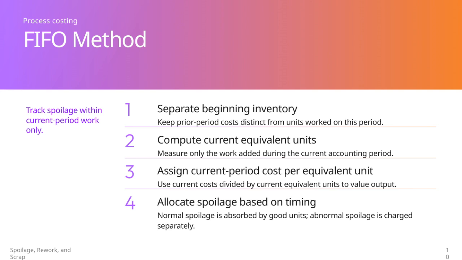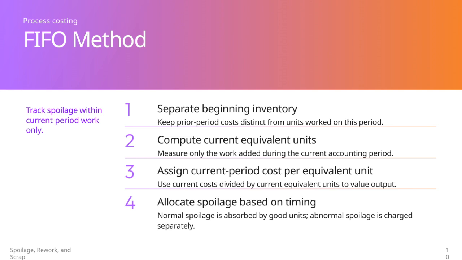Next, we compute current equivalent units by measuring only the work added during this period, which provides an accurate reflection of production effort. After that, we assign the current period cost per equivalent unit by dividing the current costs by these current equivalent units. This allows us to value the output precisely based on recent costs.